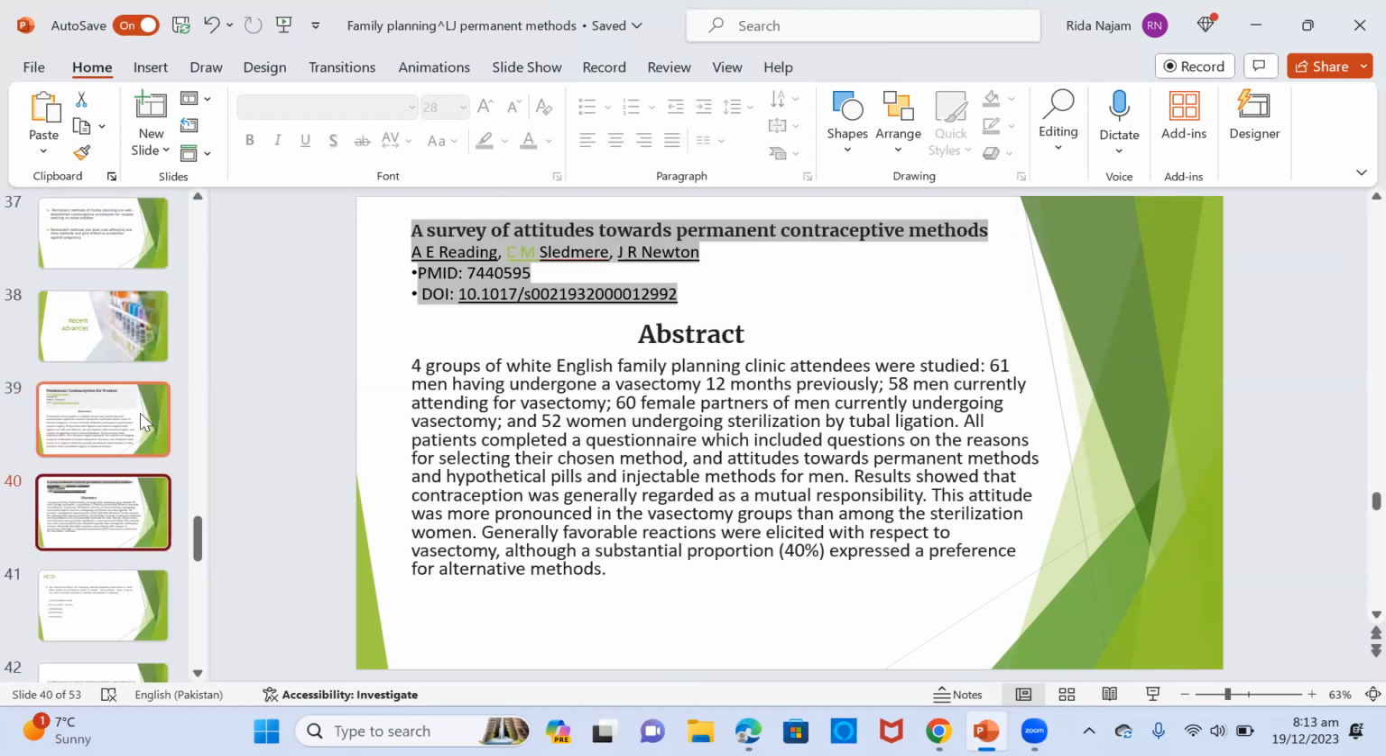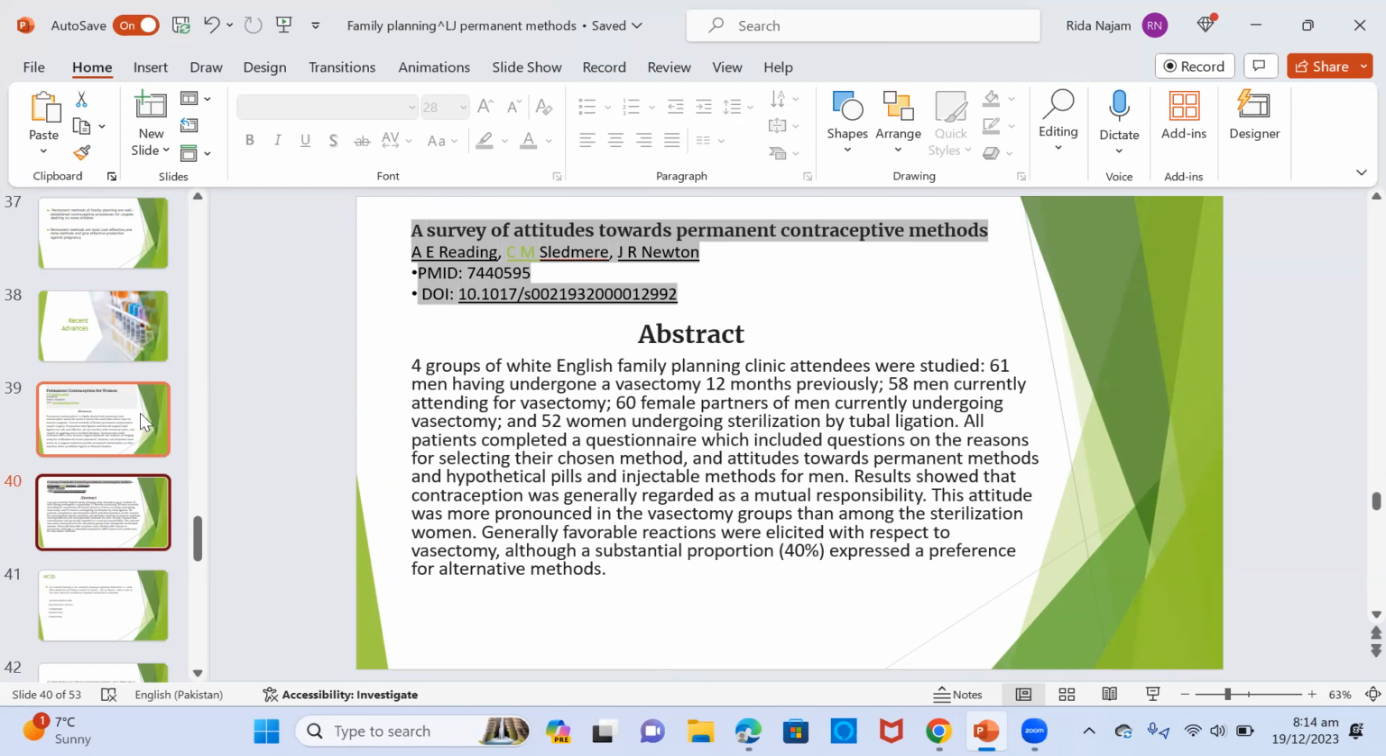Second is a survey of attitude towards permanent contraceptive methods. Abstract. Four groups of white English family planning clinic attendees were studied. 61 males having undergone a vasectomy 12 months previously, and 58 men currently attending for vasectomy. 60 female partners of men currently undergoing vasectomy and 52 undergoing sterilization by tubal ligation. All patients completed a questionnaire which included questions on the reasons for selecting their chosen method and attitude towards permanent